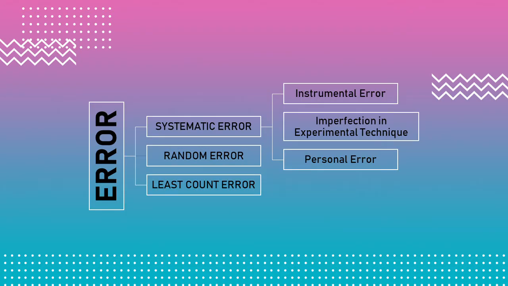Now, these errors can be divided into mainly three types on the basis of the cause of the error. For example, we have systematic error, random error, and least count error. Systematic error can be divided into instrumental error, error due to experimental technique, and personal error. Instrumental error is caused due to any defect in the instrument. For example, if the markings of the scale are wrong, you would measure wrongly every measurement you do with the scale. Error due to experimental technique is the error found due to the wrong technique of using the instrument used or the wrong physical quantity being measured.